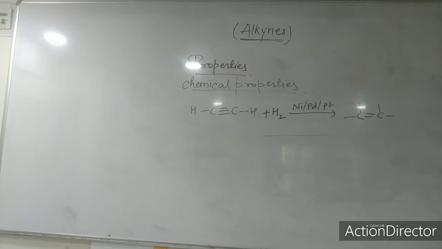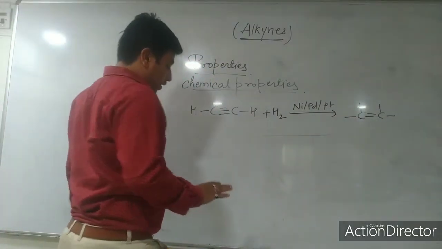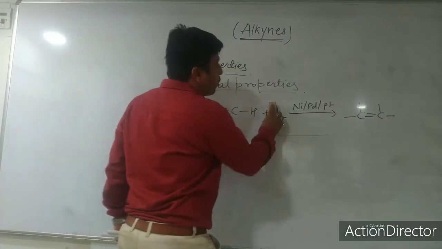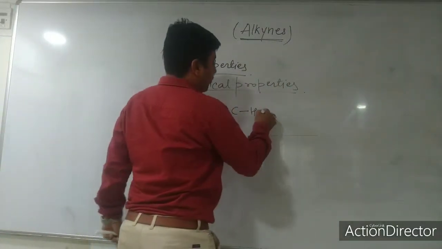Now I will talk about the reaction of this ethyne with sodium metal. What will happen? I showed you the reaction with hydrogen; now if I do the reaction with sodium, because sodium is highly electropositive, what will happen?